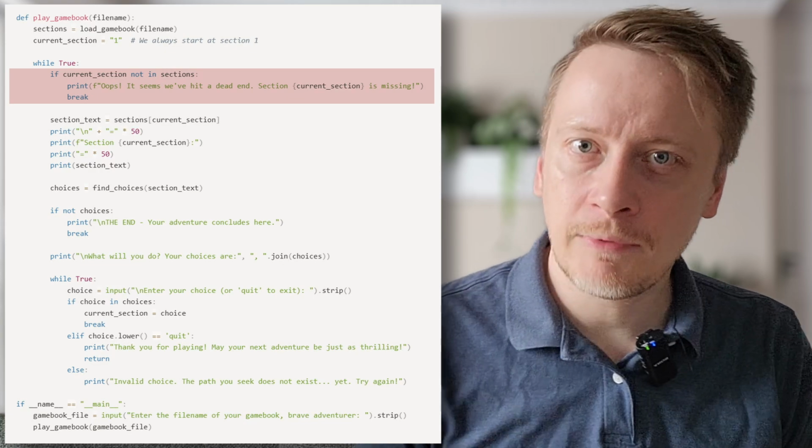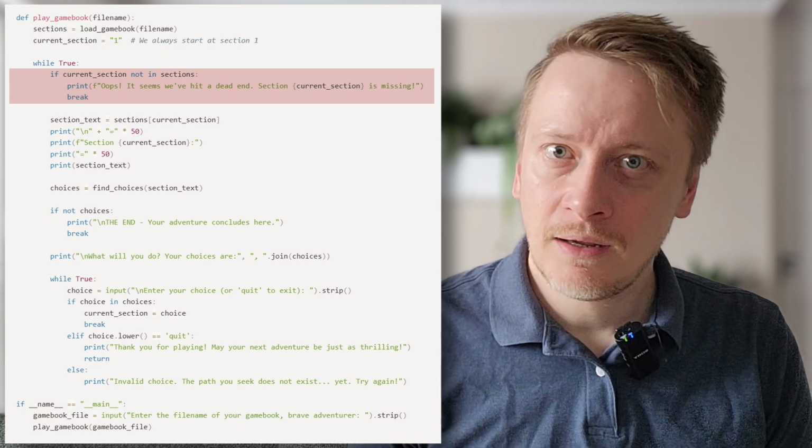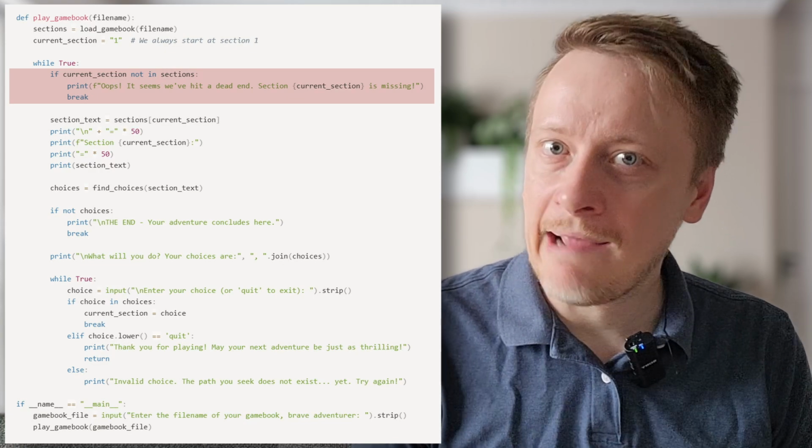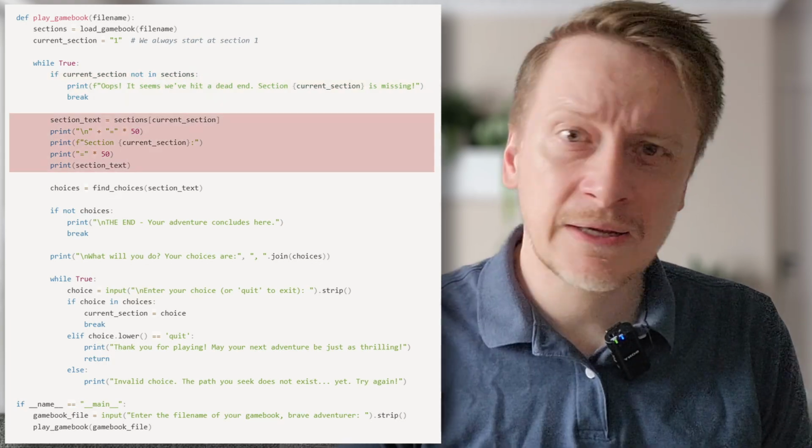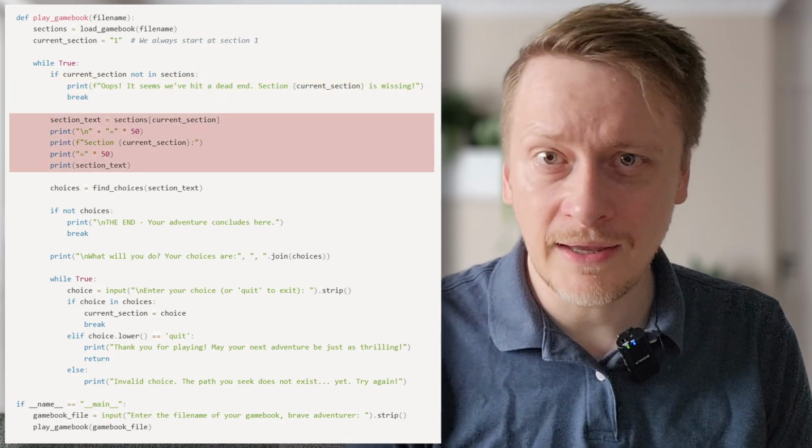Inside the main loop, we check if the current section exists. If not, we print an error and end the game. It means something is wrong with our story. Otherwise, we display the section with some nice formatting.